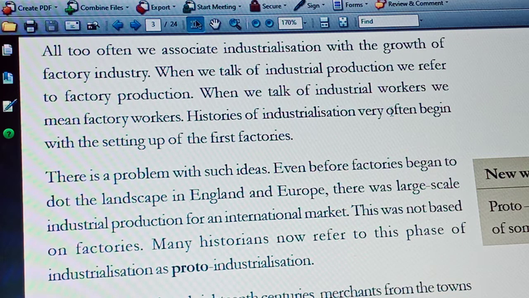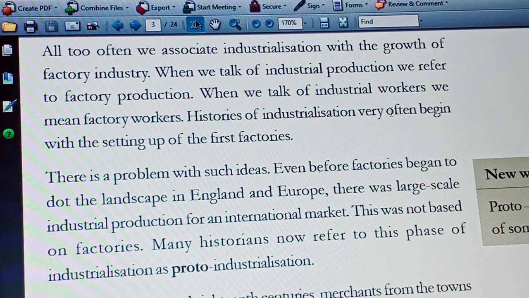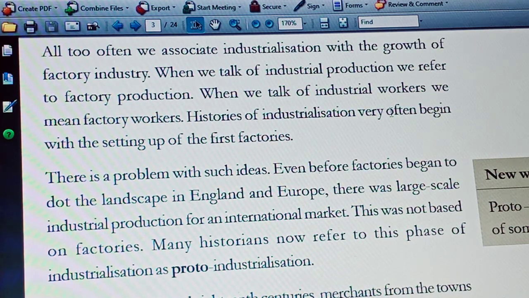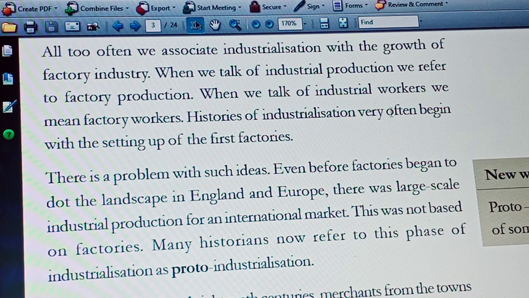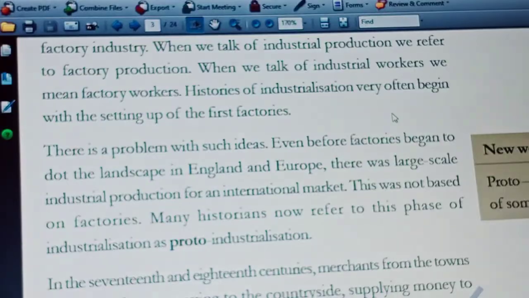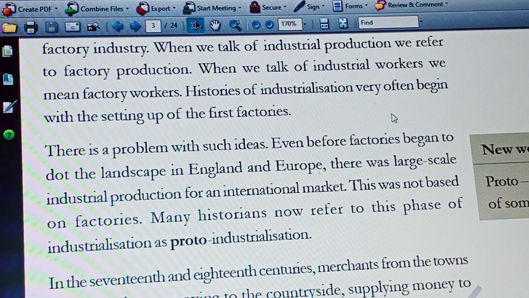Merchants from towns in Europe began moving to the countryside, supplying money to peasants and artisans, persuading them to produce for an international market. What is the meaning of countryside? Countryside is nothing but rural areas.